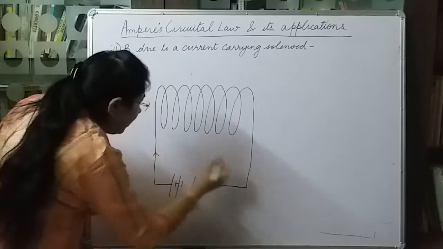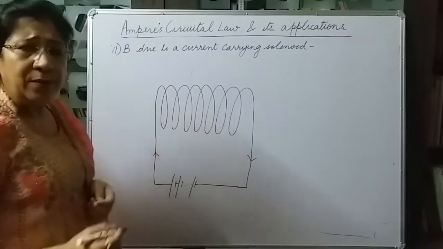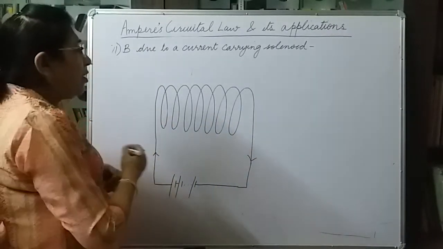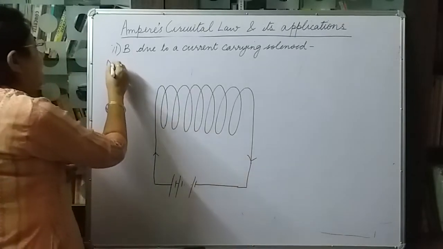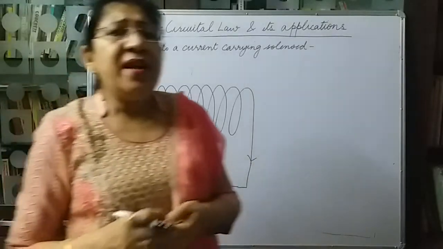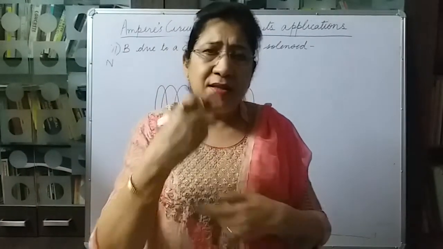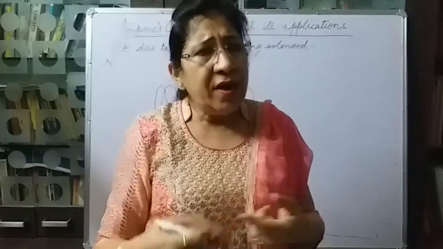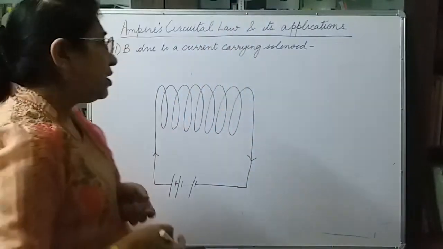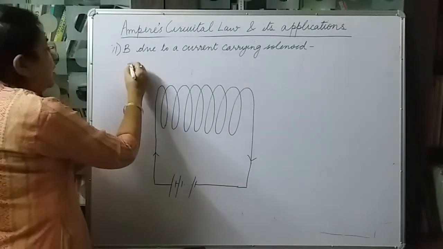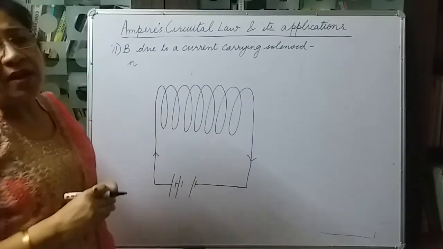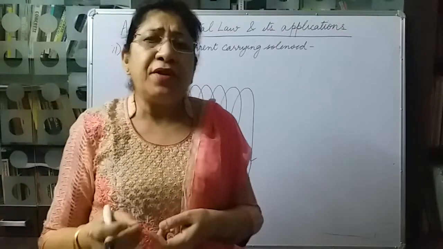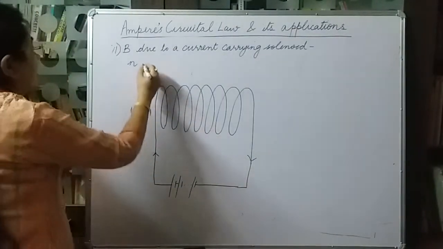The current is flowing in the solenoid. Now let the number of turns here be capital N. This N is very large because the turns are very closely wound. So instead of using the total number of turns, a term small n is used, which is the number of turns per unit length.